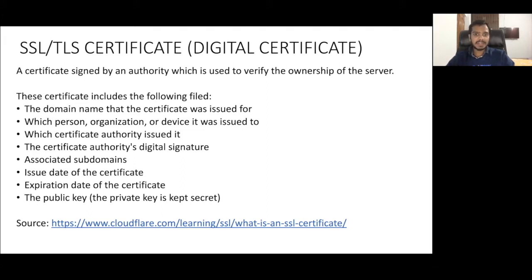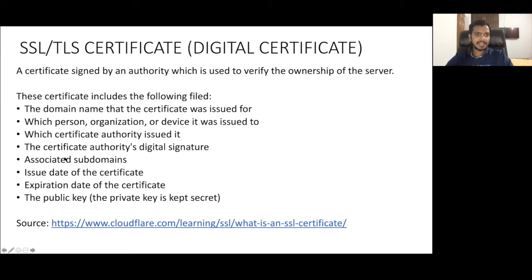Which person, organization, or device it was issued to. Let's say if Google is the organization, then it can be Google's name, or if Amazon is the organization to which the certificate is issued, then it can be Amazon's name here. The next one is which certificate authority issued it. There are a lot of CAs, or certificate authorities, which issue these digital certificates and they charge some money. They will charge some money from Amazon or Google and issue this certificate to them. But before this, of course, they will ask for a lot of information from Google or Amazon, and after that, they will issue this certificate.